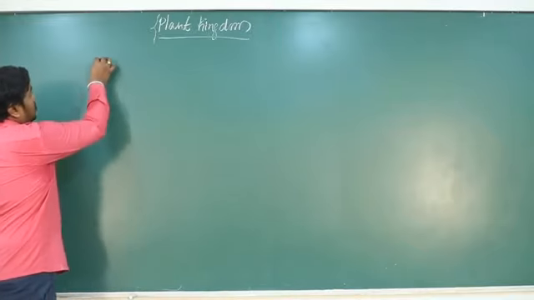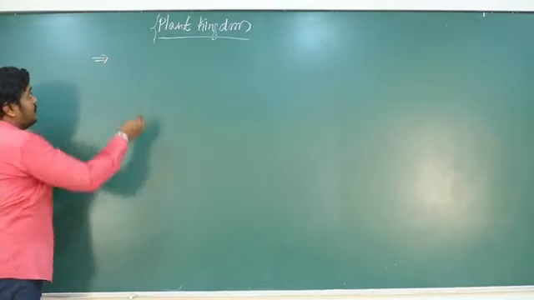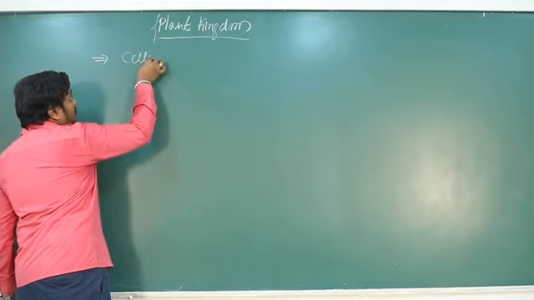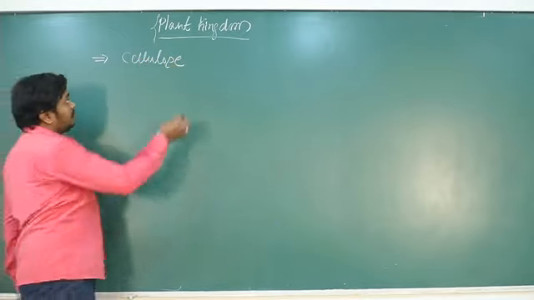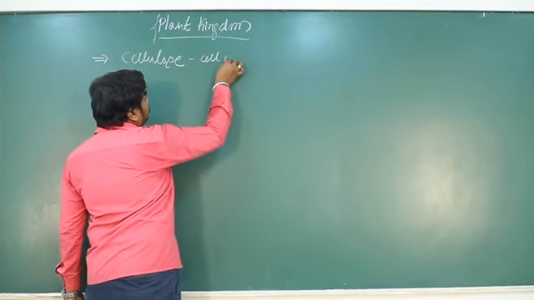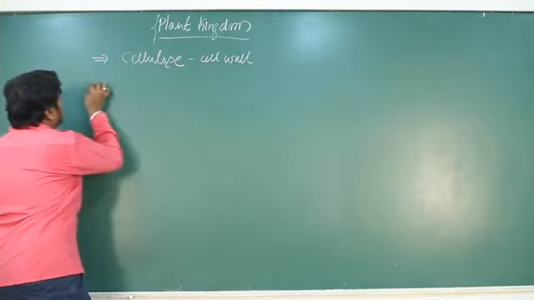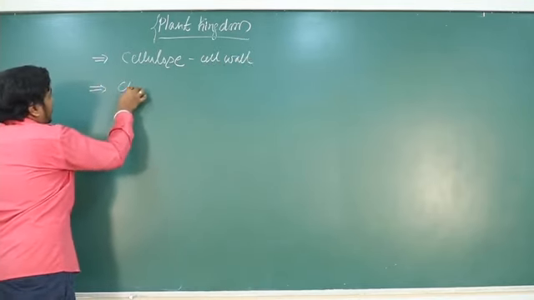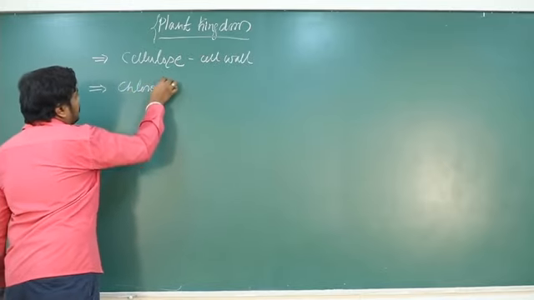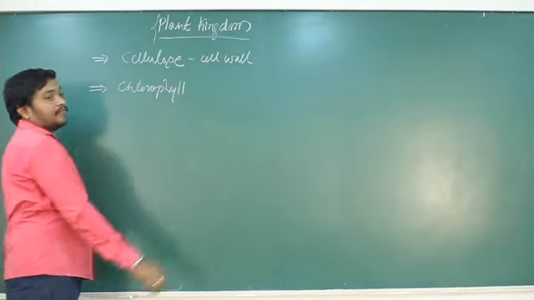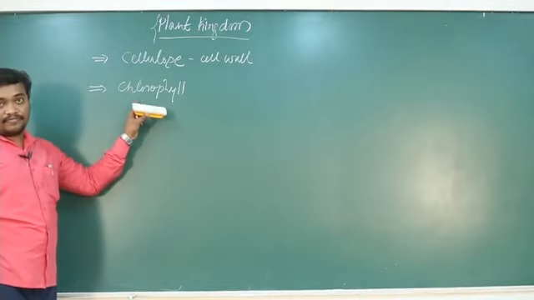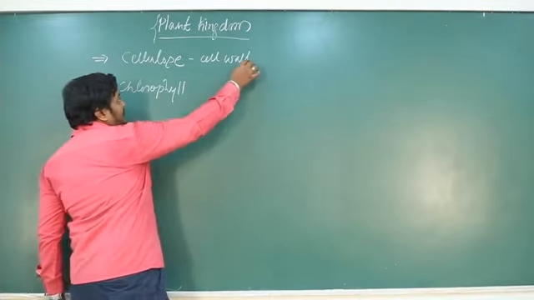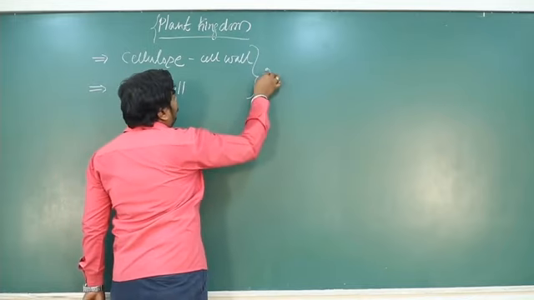So those organisms which have cellulose, those have a cellulose cell wall, and those organisms have chlorophyll. So based on this cellulose and presence of chlorophyll, organisms are grouped into the kingdom called Plantae.